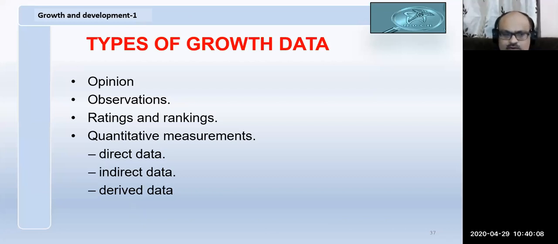So how do we know the growth? How do we study the growth? Unless we have data, we cannot study the growth.